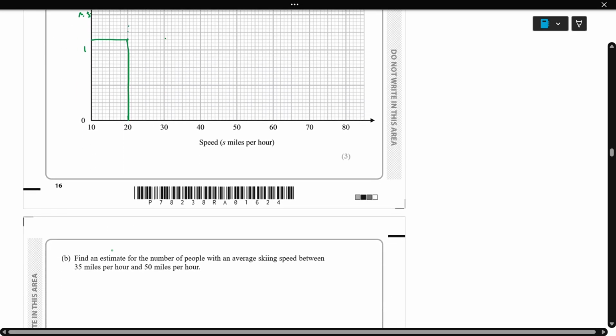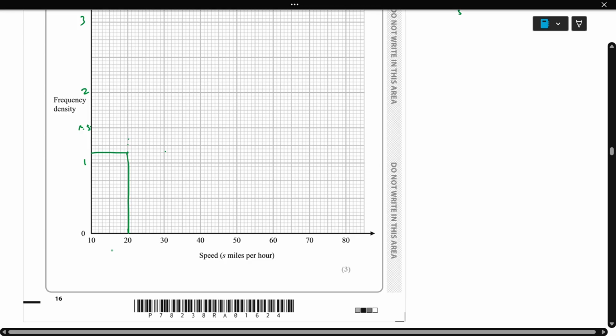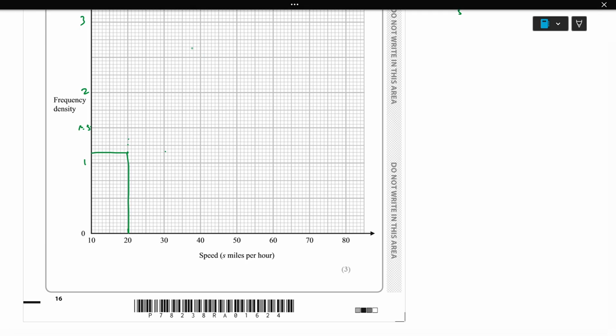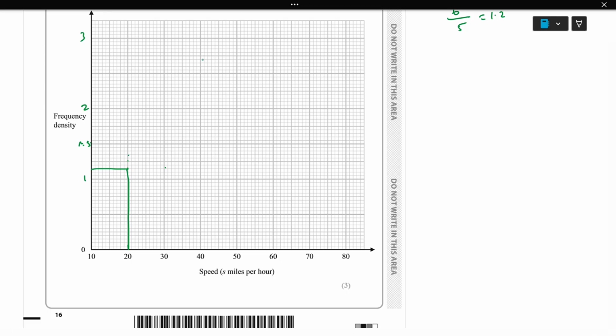Okay, the next one is 2.8, 20 to 40. This is 2.5, this is 2.8. So we need to draw from here to here.